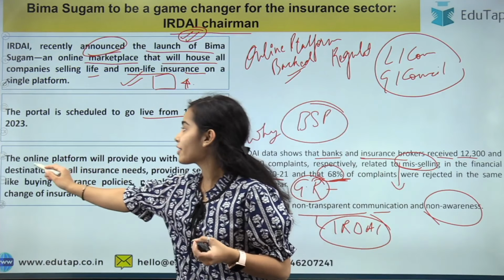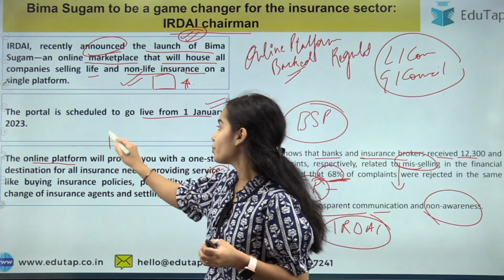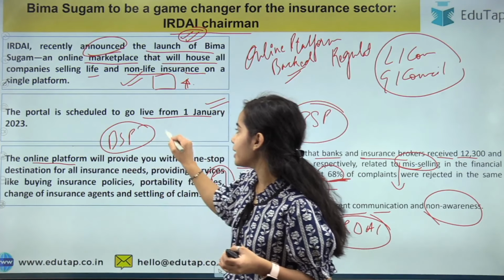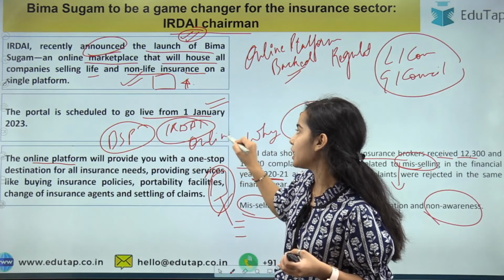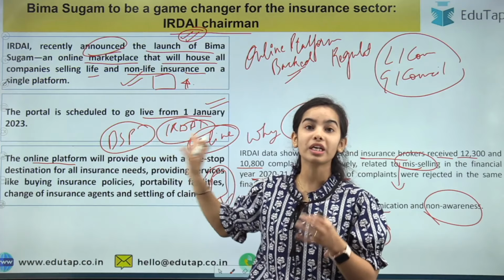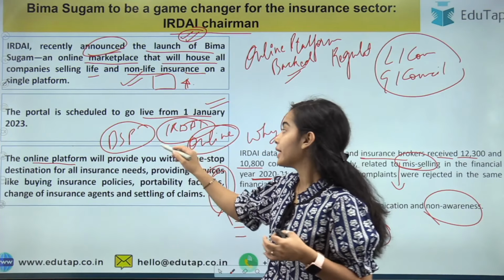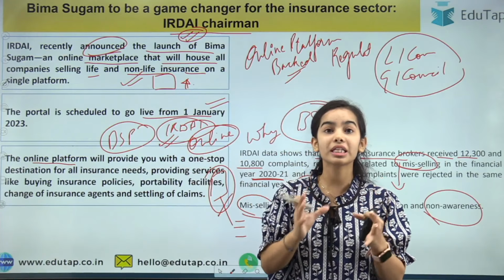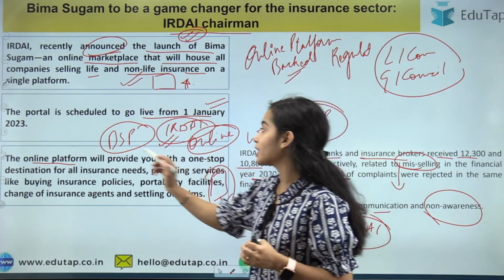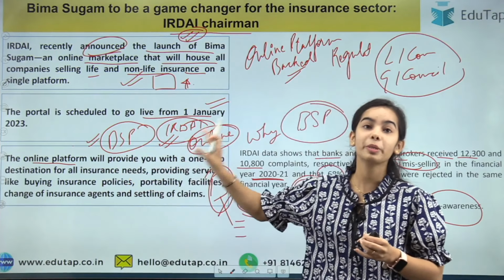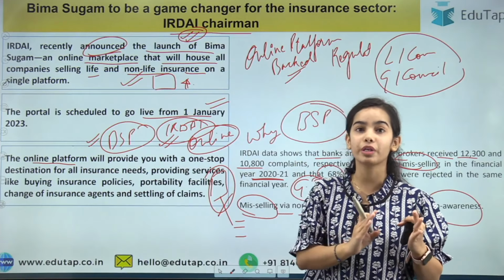So the IRDAI has thought that we will bring a Bima Sugam portal that will be under the IRDAI, and it will be an online platform. So anything that is happening through the Bima Sugam portal will be under the purview of the IRDAI. So the IRDAI will be able to know everything that is happening, and all the correct information will be provided through the Bima Sugam portal, because it will be under the IRDAI.